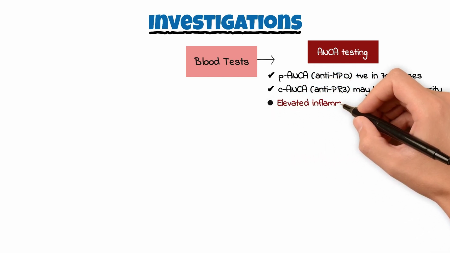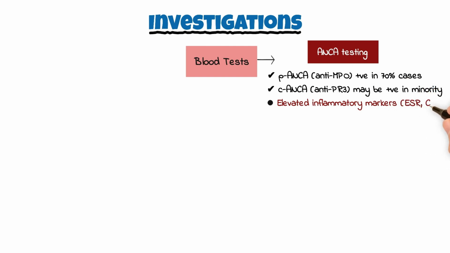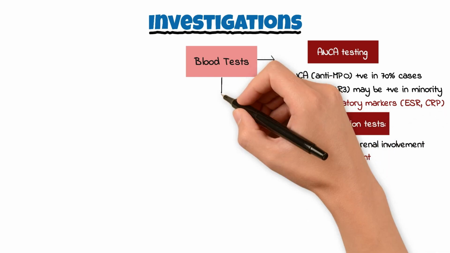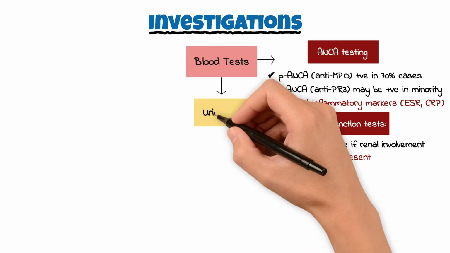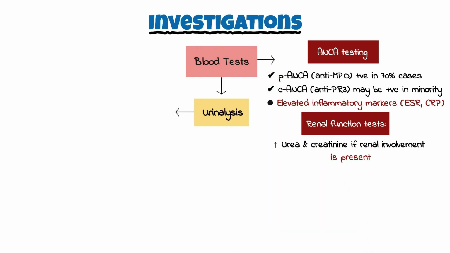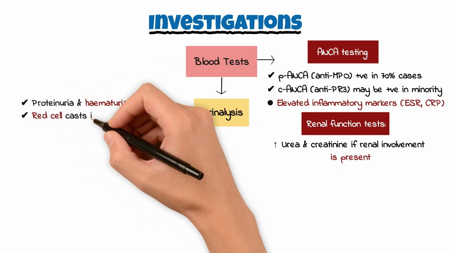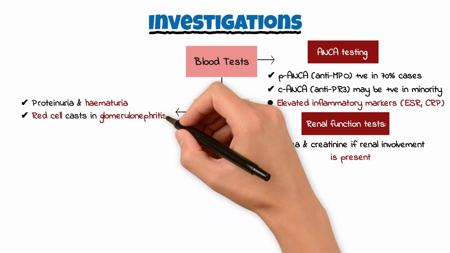Elevated inflammatory markers, ESR and CRP. Renal function tests show raised urea and creatinine if renal involvement is present. Urinalysis: proteinuria and hematuria, and may show red cell casts in glomerulonephritis.